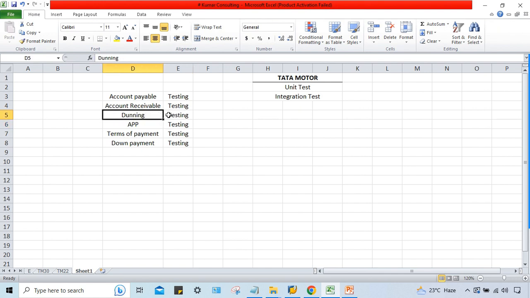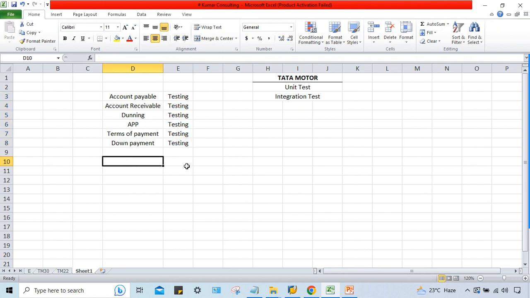This Dunning I have configured, now we have to test it. APP I have configured, I have to test it. Terms of payment I have configured, I have to test it. So one by one, unit by unit configurations, unit by unit testing is happening. Okay, so these all tests are called unit test.